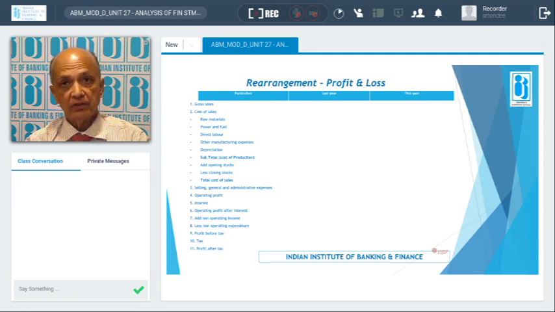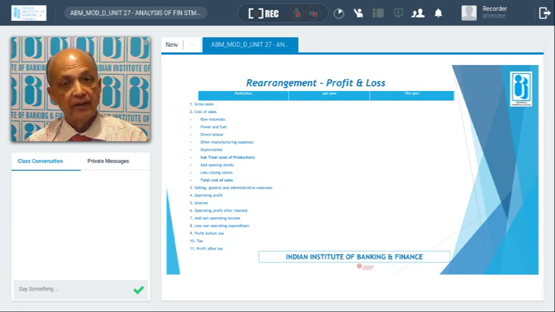Then the total interest burden, including bank interest and interest on unsecured loans or otherwise. But please keep in mind that the interest paid should not be more than the interest paid to the lending institutions as per the directions. Then we get the operating profit, then add any operating income less any operating expenses.